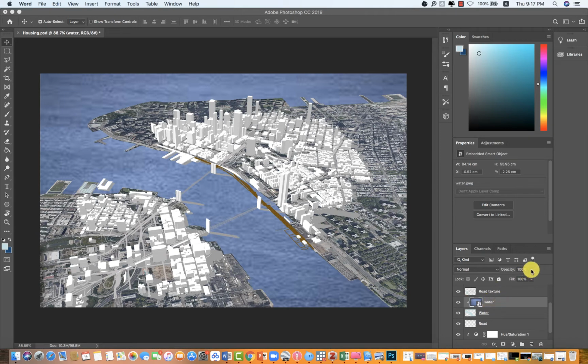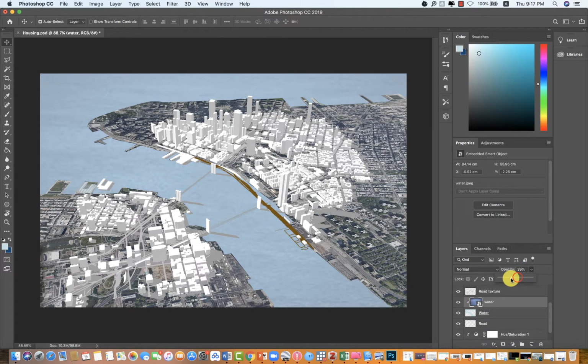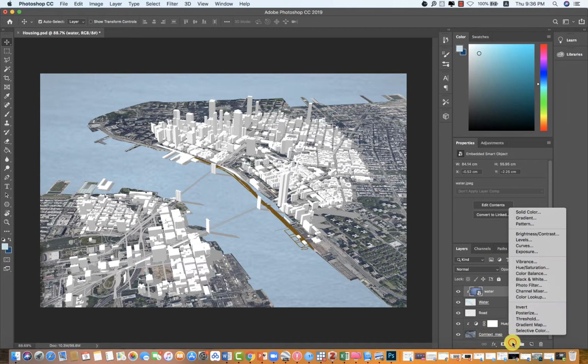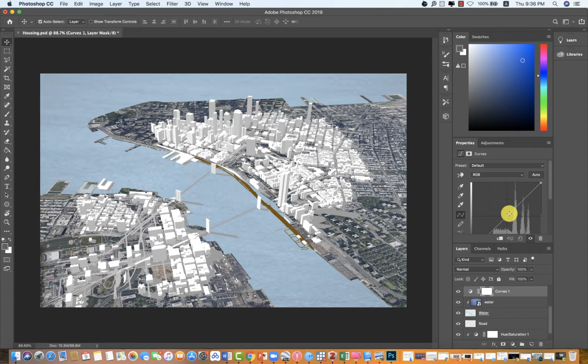And then let's reduce the opacity a little bit. This color is a little bit darker for me, so I want to make it lighter. I just add adjustment layer. I choose curves and drag this line.